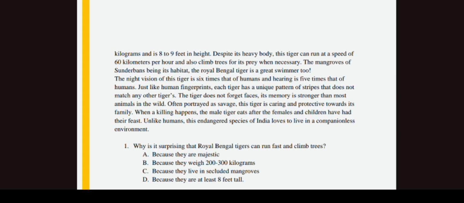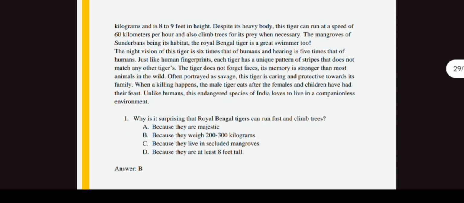The night vision of a tiger is 6 times that of a human. Hearing is 5 times that of a human. Just like human fingerprints, each tiger has a unique pattern of stripes that does not match any other tiger. The tiger does not forget faces. Its memory is stronger than most animals in the wild. Often portrayed as a savage, the tiger is caring and protective towards its family. When a kill happens, the male tiger eats after the female and cubs have had their feast. Unlike the human, the endangered species of India loves to live in a companionable environment."